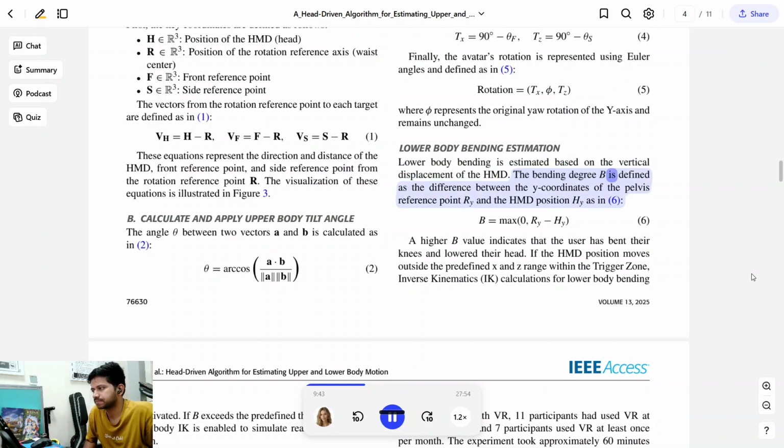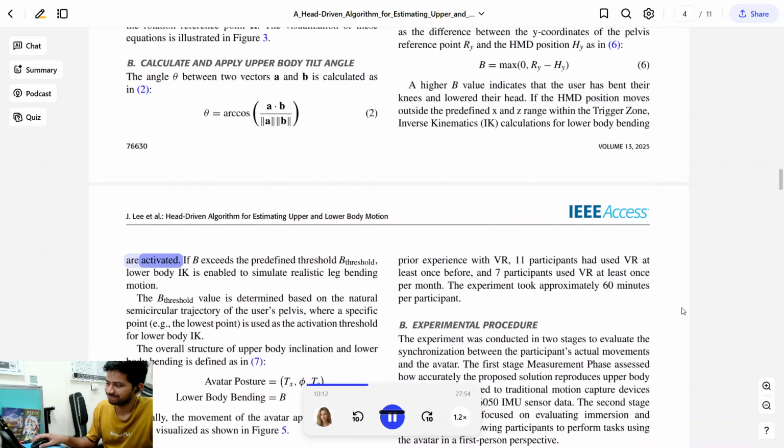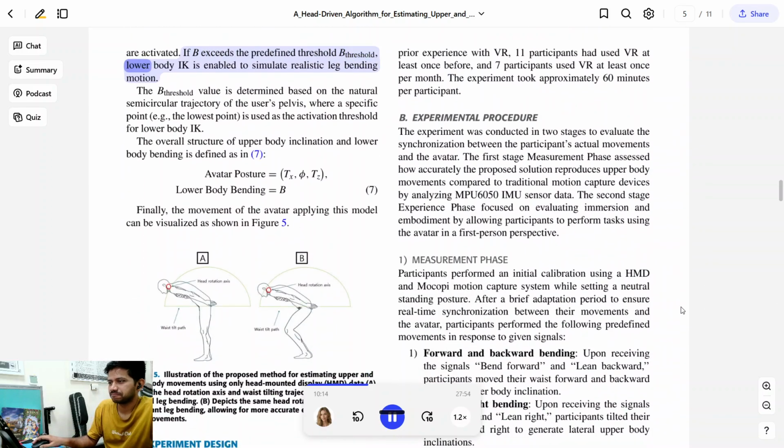The bending degree B is defined as the difference between the y-coordinates of the pelvis reference point ρ and the HMD position, as in, a higher B value indicates that the user has bent their knees and lowered their head. If the HMD position moves outside the predefined X and Z range within the trigger zone, inverse kinematics calculations for lower body bending. If B exceeds the predefined threshold, lower body IK is enabled to simulate realistic leg bending